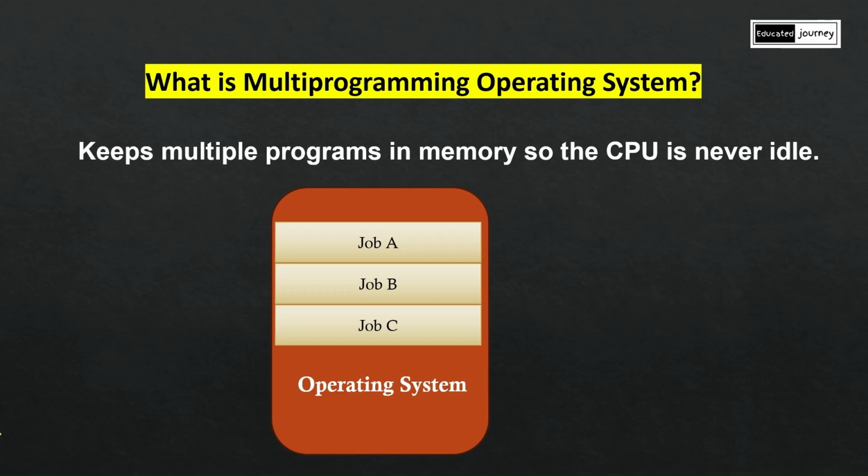What does it mean? See, in an operating system, we have job A, job B, job C. Let us say the job A is being executed by the CPU, and job A needs some kind of input. In a multi-programming operating system, when job A needs input, it simply switches to job B and starts executing it. Instead of waiting for job A's input, the CPU switches and executes job B.